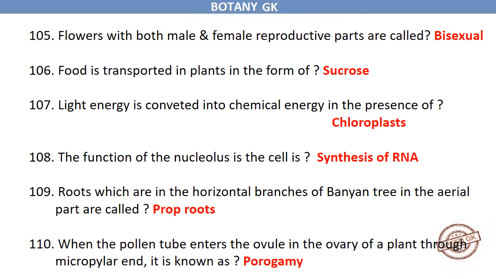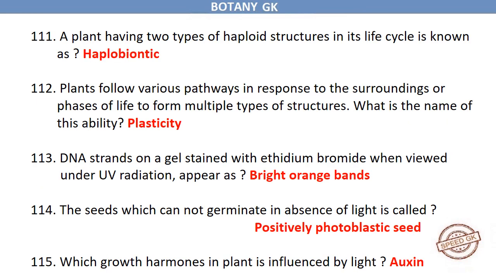porogamy. A plant having two types of haploid structures in its life cycle is known as haplobiontic. Plants follow various pathways in response to the surroundings or phases of life to form multiple types of structures. What is the name of this ability? Plasticity. DNA strands on a gel stained with ethidium bromide when viewed under UV radiation appear as bright orange bands.